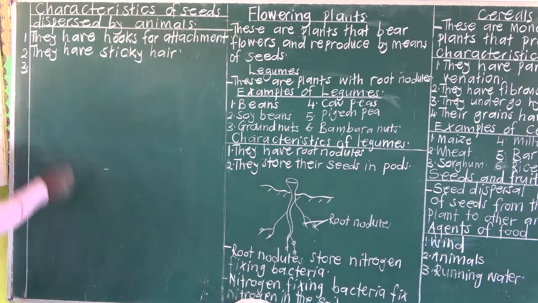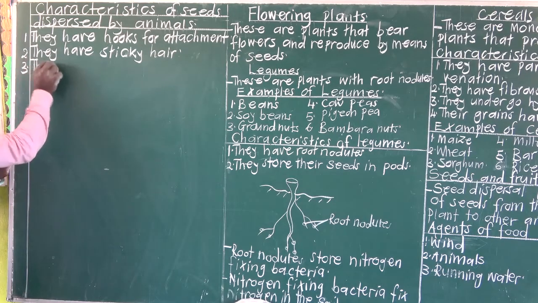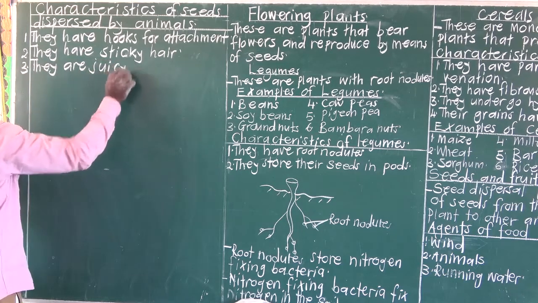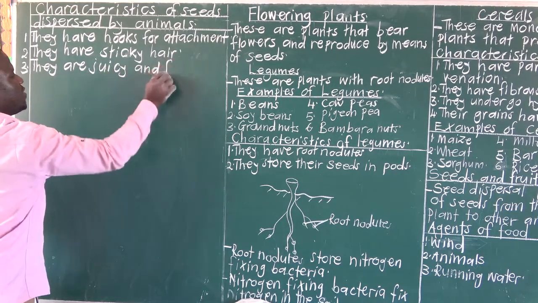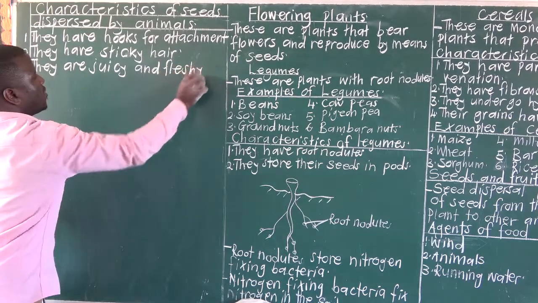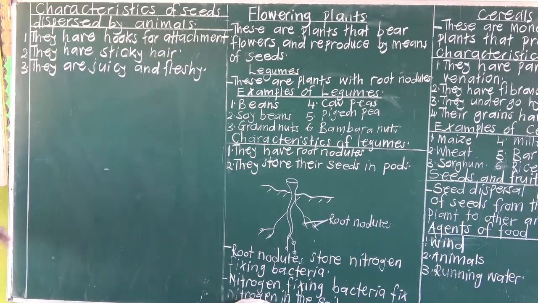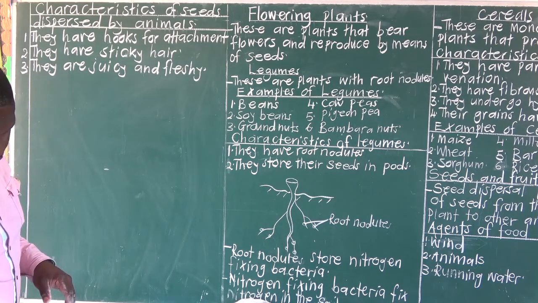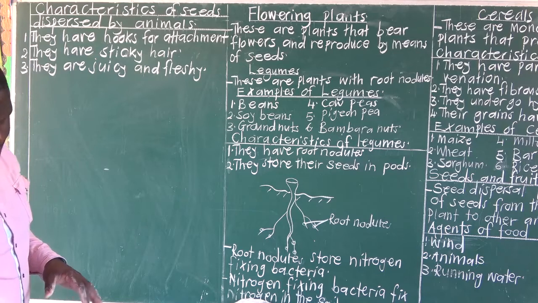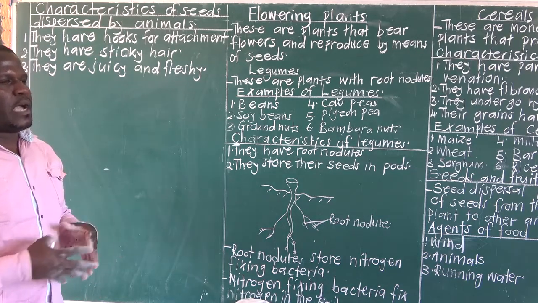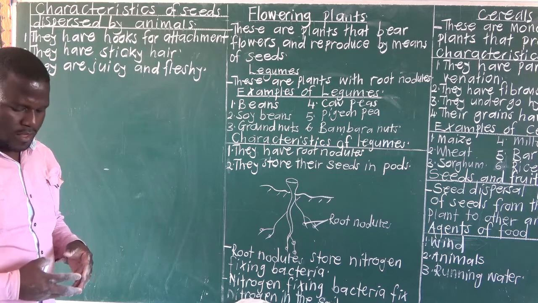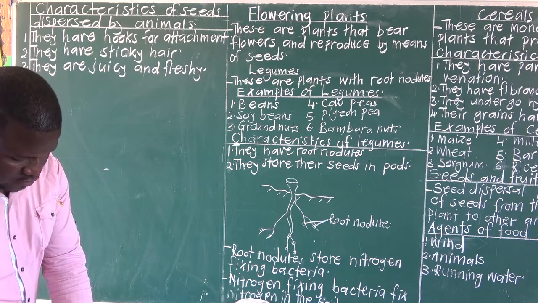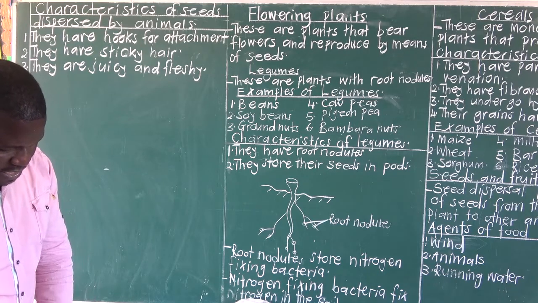They are juicy and fleshy. Look at mangoes. They have a lot of juice and they have a lot of flesh. Look at pineapples. Look at apples. So they are juicy and fleshy. Look at avocado, oranges. All those are dispersed by animals. Which characteristics do they have? They are juicy and they are fleshy.